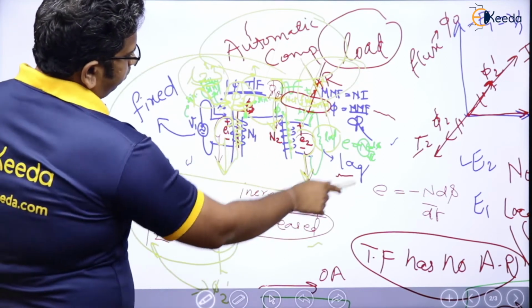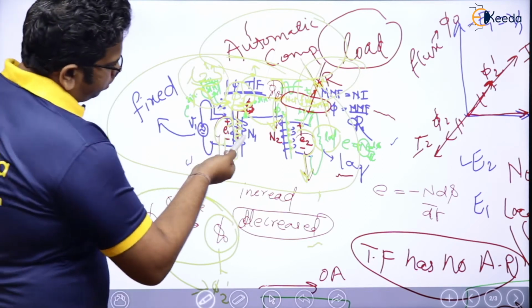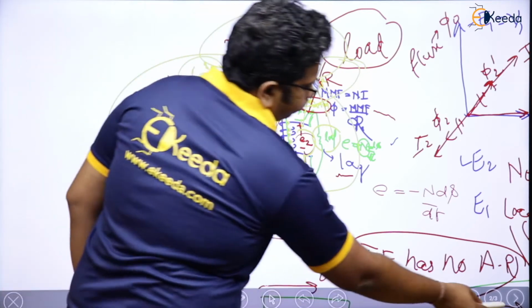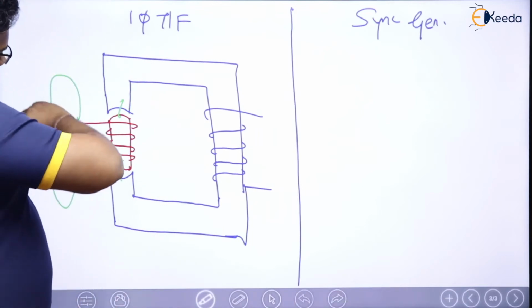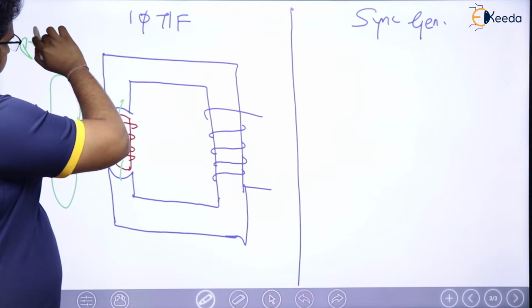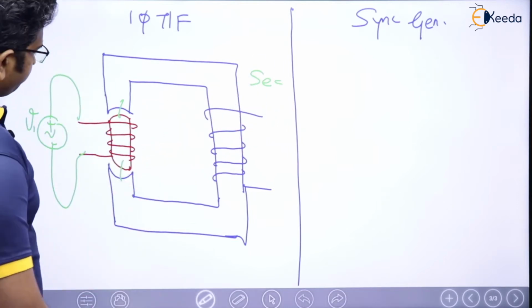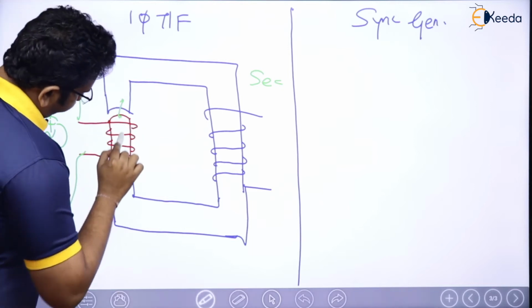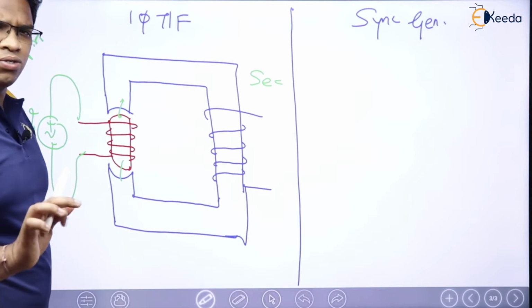This is also a transformer, right? Whole thing is a transformer. In a transformer also, if you see, winding was there like this, the same structure is going to be there here also. Alright, so this is nothing but the primary, this is nothing but the secondary of the transformer, right? See here, now since the rotor is tied to the stator, it is not going to rotate. Now let us just discuss it in short.